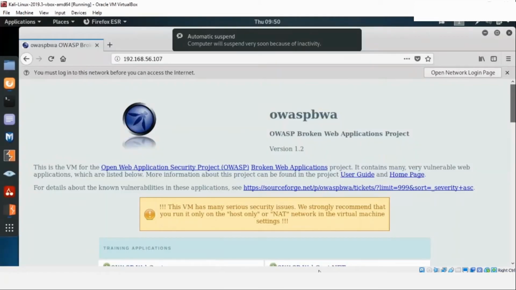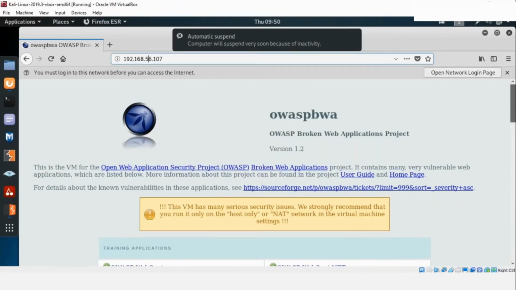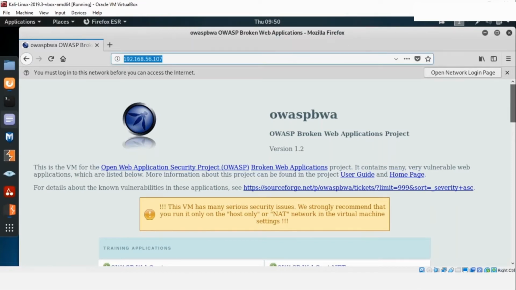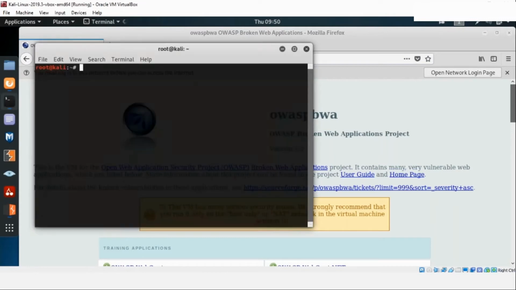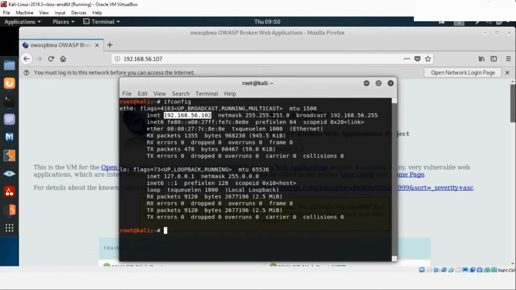And this is my broken web application server which is running here. Currently the broken web application server is running on 192.168.56.107. I can also verify this from my Kali Linux. If I open the terminal, I can just go ahead and search ifconfig, and this will give me the IP address of my machine. So you see this is the IP address of my machine right now, 192.168.56.102, and this is for the server. So both are in the same network, so that's why I'm able to access the machines from there.